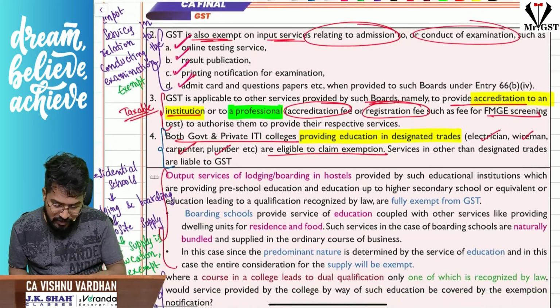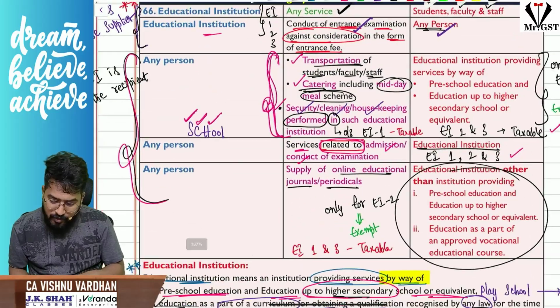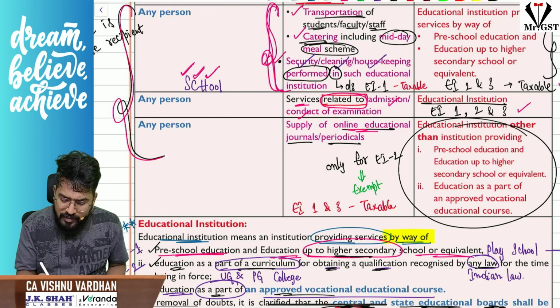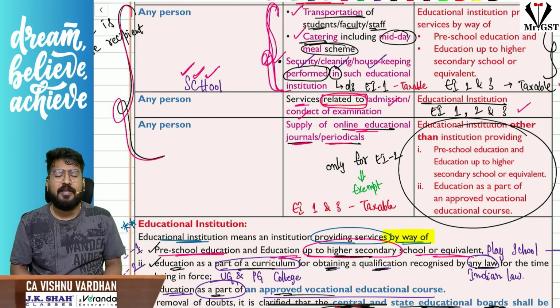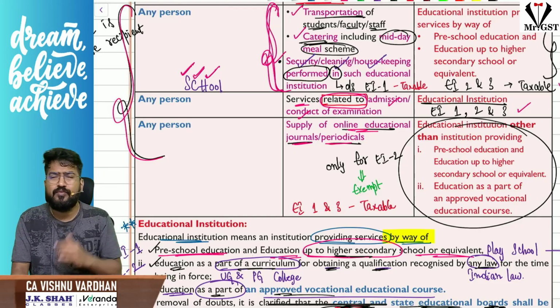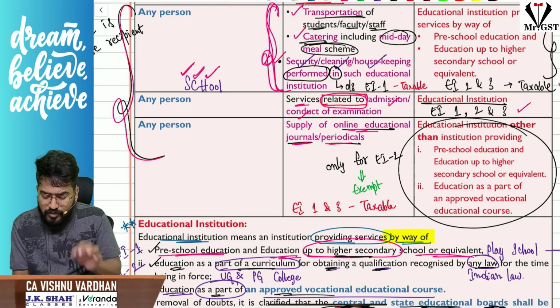Okay, so that is another point. Next, coming to the next one, sir, another purchase is online periodical journals, online educational journals, all these things, sir. That one is exempt only for EI2. For EI1, EI3 it is not relevant. So that is only for EI2.